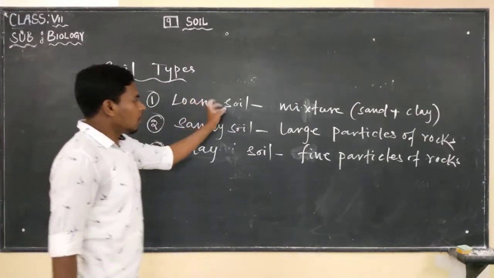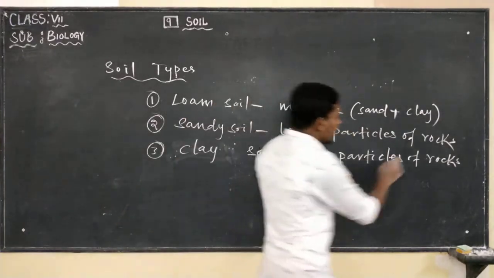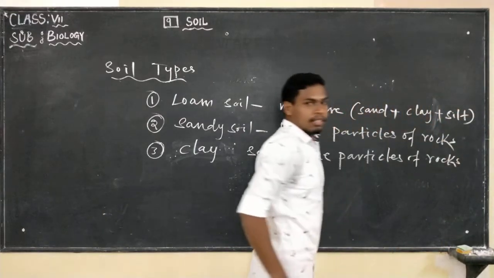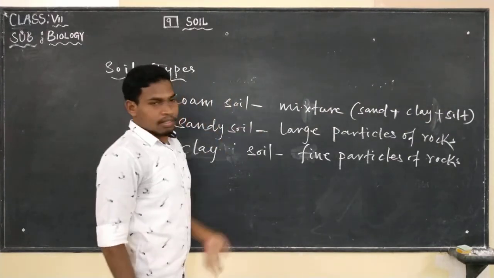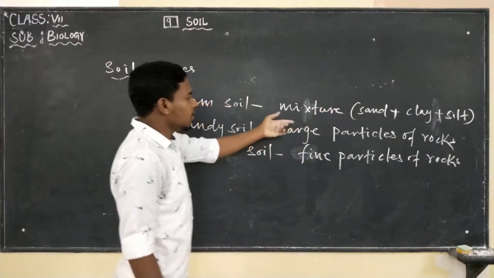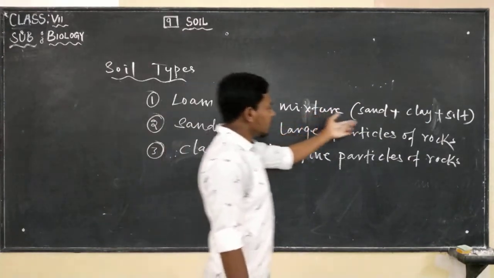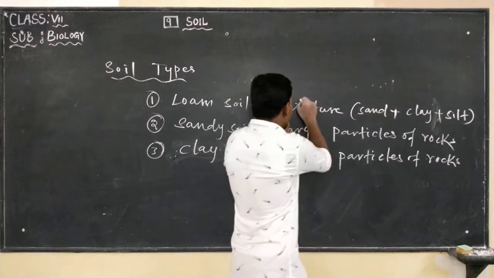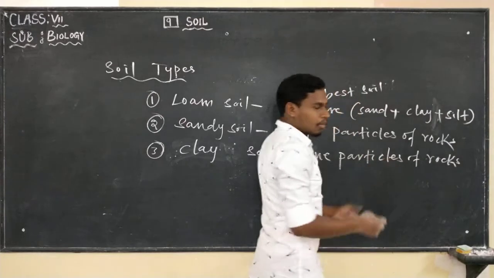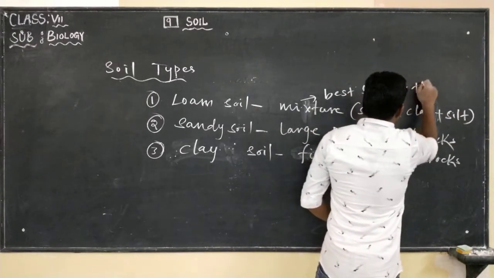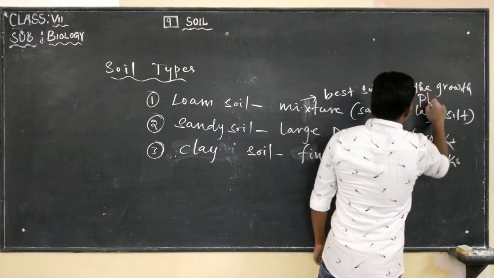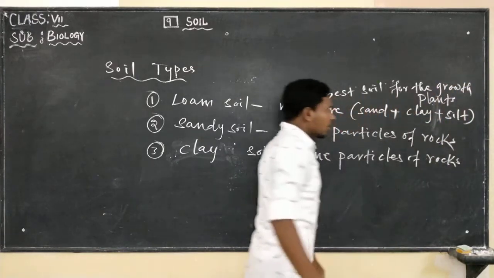So loam soil is a mixture of sand and clay, and even silt. Silt we find deposited in the river banks. Silt, the fine soil particles, are known as silt. So loam soil is a mixture of sand, clay, and silt. So this is the best soil for the growth of plants.